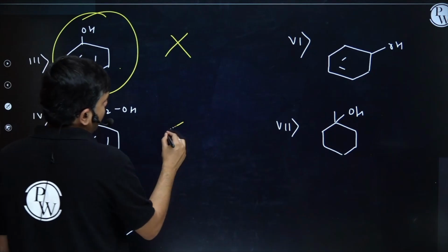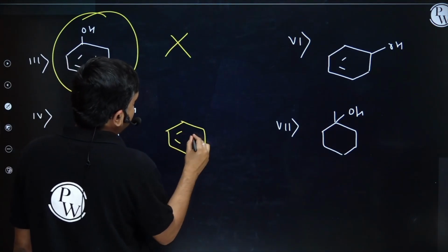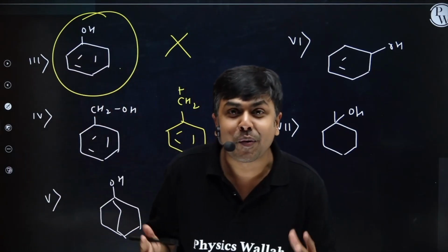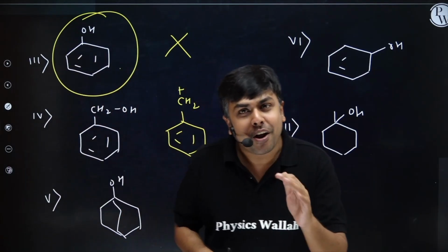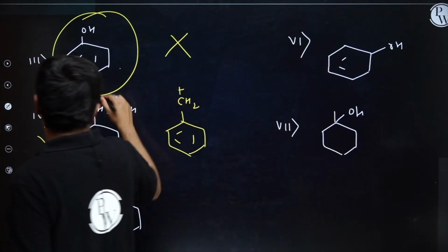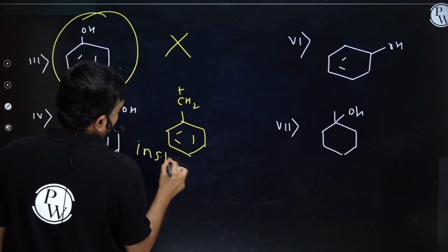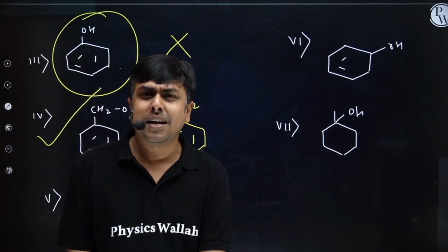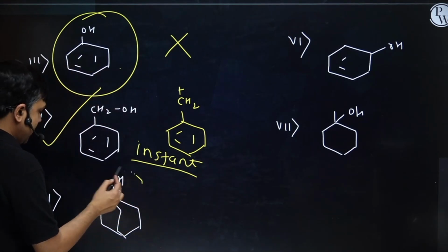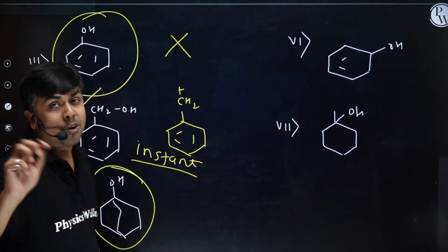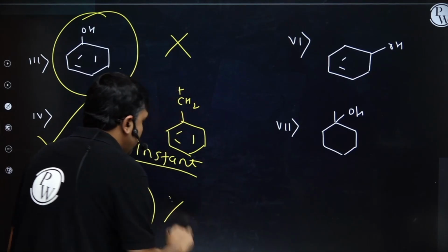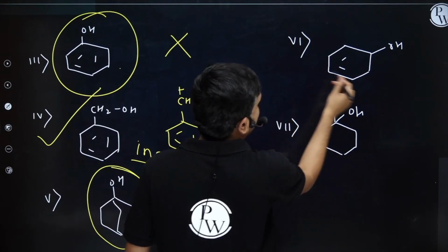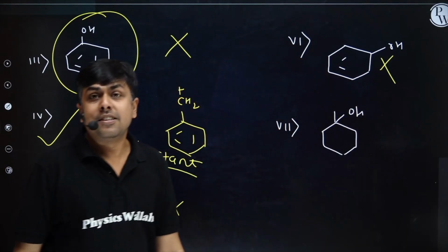Next one, here I will have the formation of this CH2 positive. Whenever you have allylic alcohol, benzylic alcohol, or a 3 degree alcohol, instant turbidity. Why? The carbocation formed is a highly stable, resonance stabilized carbocation. Here, at the bridgehead position, we cannot form a carbocation. I won't get instant turbidity. The same one? Okay. I won't get instant turbidity.